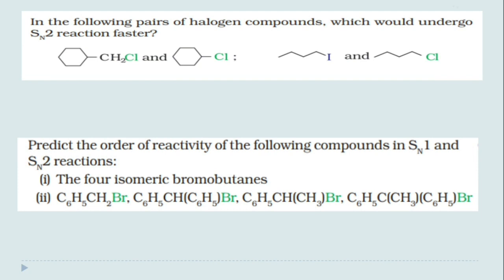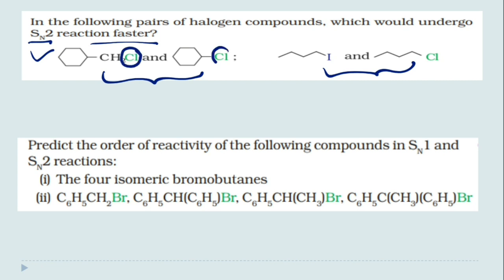Now see, you have to tell me which one will undergo SN2 reaction faster among these two. Now see here, this is chlorine, this is also chlorine, this is a 1 degree chloroalkane, this is a 2 degree chloroalkane.